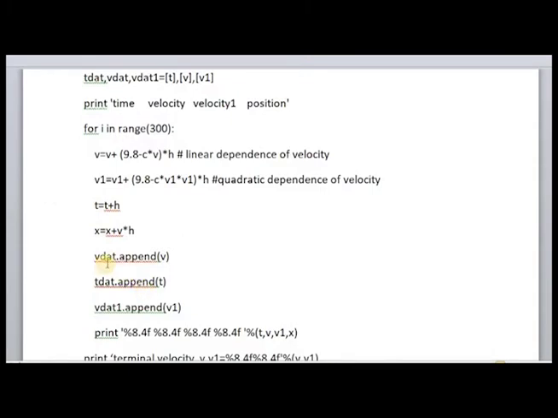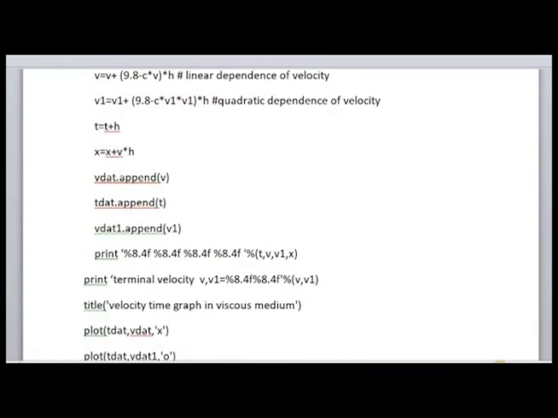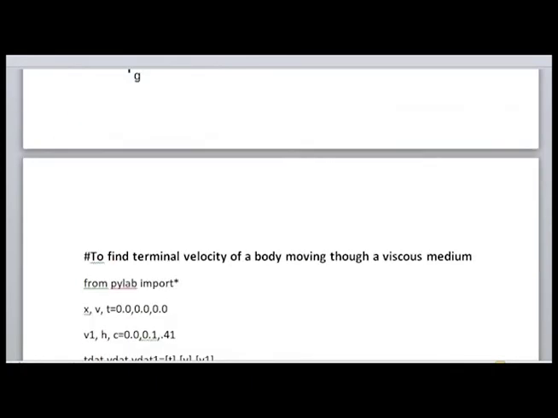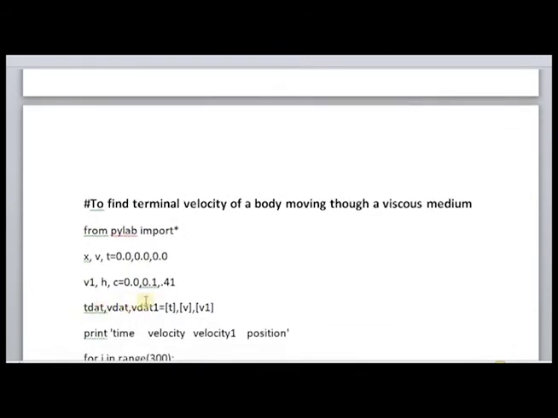And v dat, we append v, and t dat, we append t. And for x, we are calculating the position only in the case of linear dependence on velocity. In this case we are not calculating the position, we just need to compare the terminal velocity in both cases only. Need not consider the position. Now we are appending velocity, the linear dependence case and the quadratic dependence case, to the corresponding lists. I have initialized a list here, you can see the initialized list.